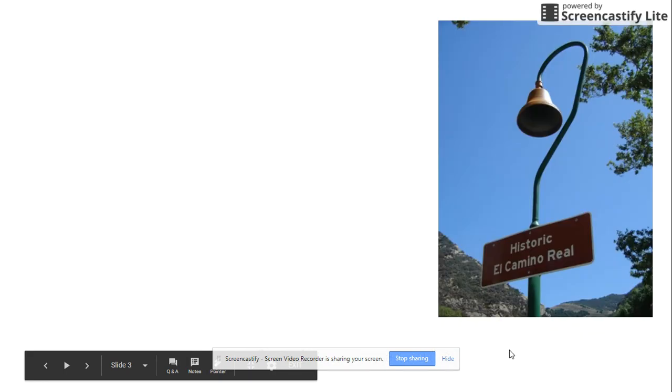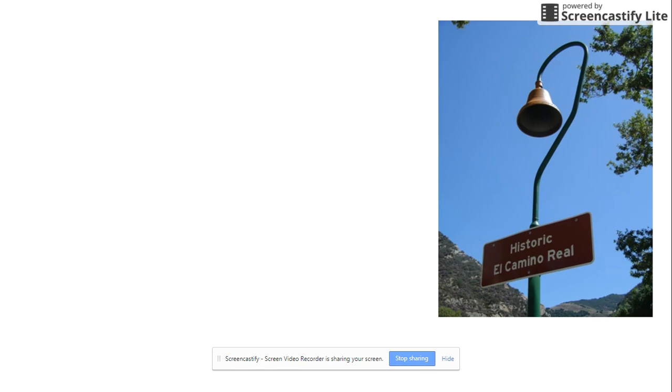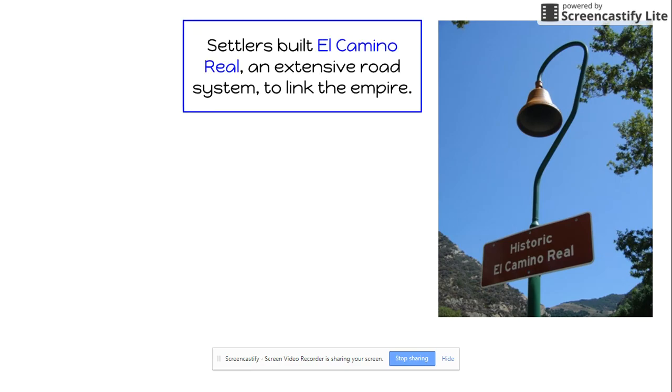As these colonies grew, Spain created a road system that would be able to connect all of these areas. So from North America all through Central and South America, there was a very complex road system that allowed traveling and trade to happen a lot easier among the Spanish territories. And this was known as El Camino Real. And this road system linked this huge Spanish empire here in the New World.